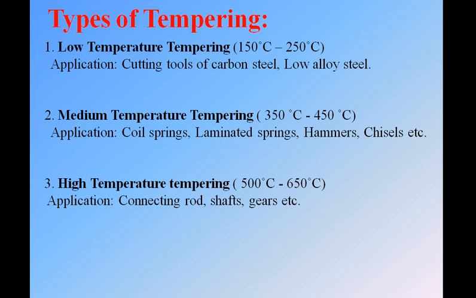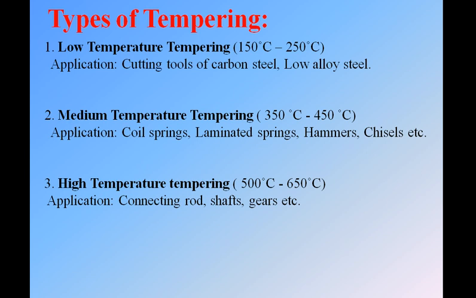See, if we take an example of coil spring. If we use a hardened coil spring as it is, what will happen? When there is any suspension activity, if there is any shock from the ground to the two-wheeler, that coil spring will have some cracks in it, so that it will fail. So when we do the tempering process on that hardened coil spring, it will decrease its hardness so that it can absorb the shocks from the ground easily, and that shock cannot be transferred to the traveler.